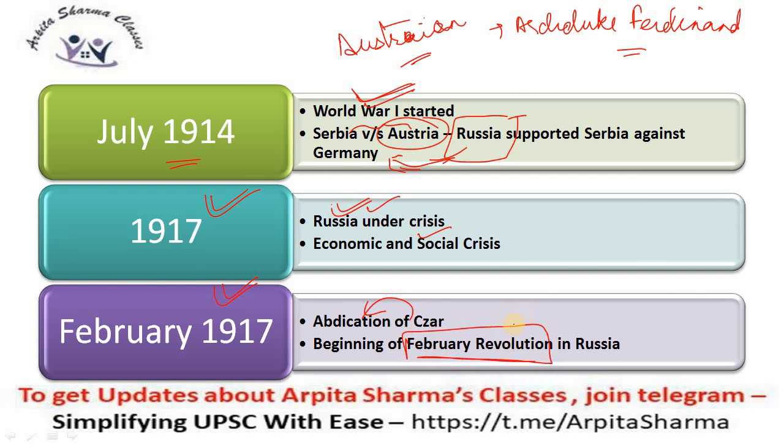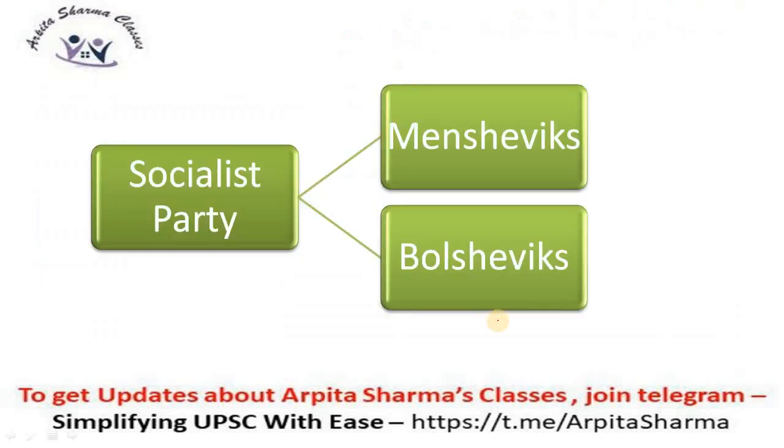Now see, in many books you may find March Revolution, or in some books you can find February Revolution, but the difference is only that in Russia, they follow the Julian calendar, whereas in India, we follow the Gregorian calendar. So 1 month is basically either ahead or behind. So you may find that in some books it is given as March Revolution, or in some books as February Revolution, but it is one and the same, right?